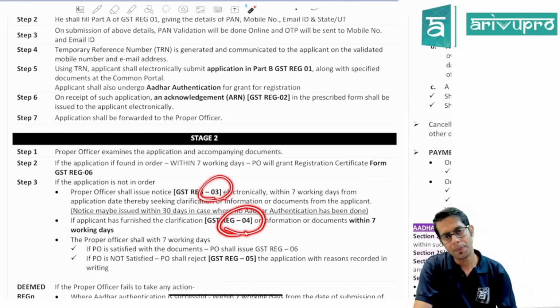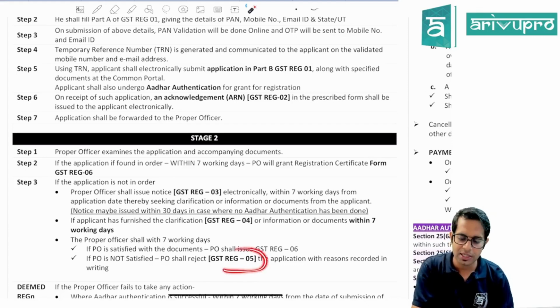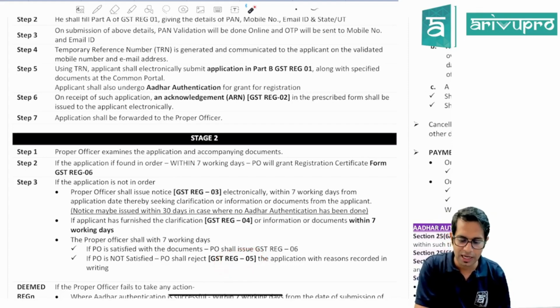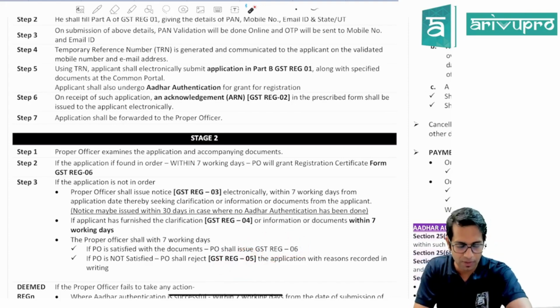Once you reply to the clarification, the officer has 7 working days to either approve your registration or reject it. If he rejects, he will communicate it in GST REG05, and if it is accepted, he will communicate the details in GST REG06, meaning the registration certificate will be given to you.